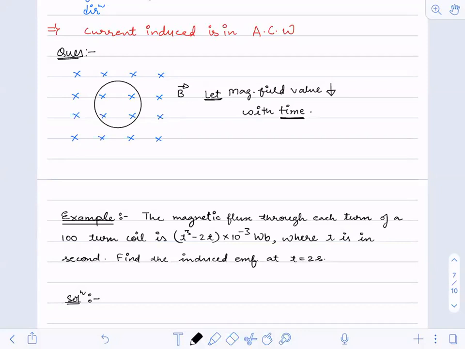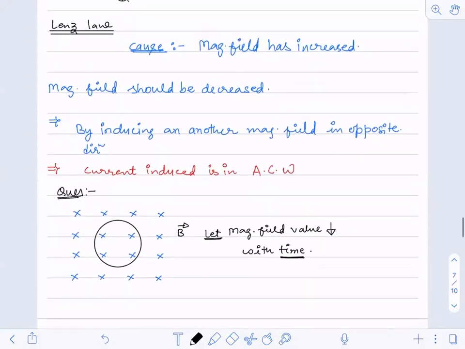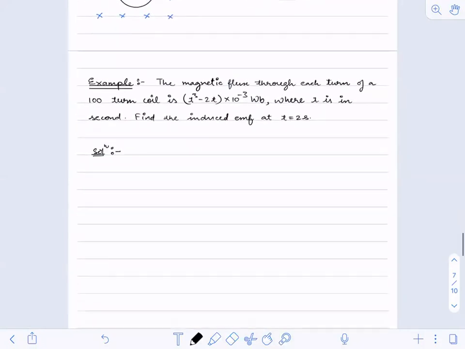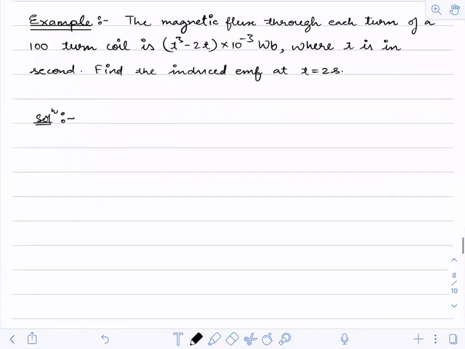So I hope all of you have understood this Lenz law, and you can find out the direction in the question in front of you. Now we are going to solve this small question. Just read this question and try to do it. I'll just give you 10 seconds, not more than that, and then I'll start doing this. Do it fast.